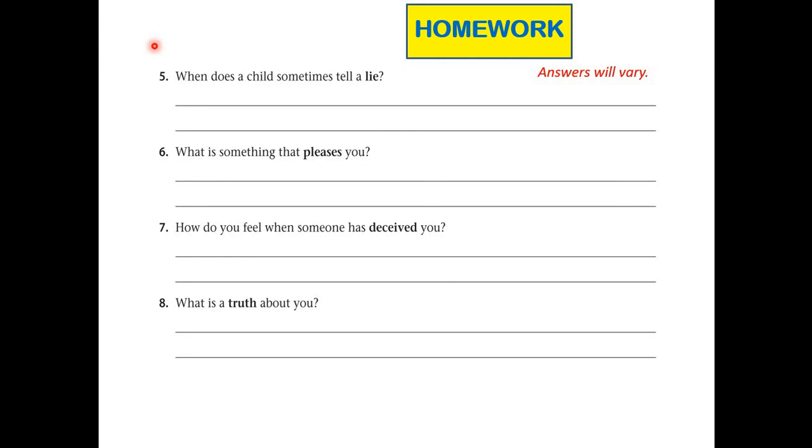But before that, let's have a short wrap up of what we discussed today. Today we discussed the story about the shepherd's boy, a fable written by Aesop.